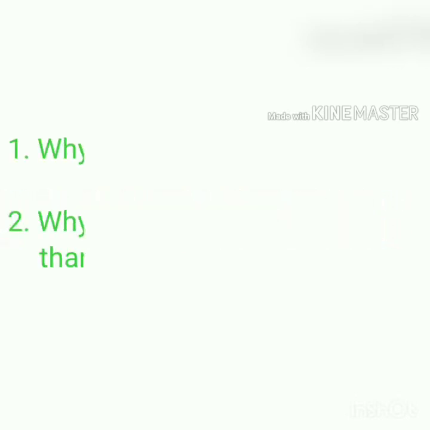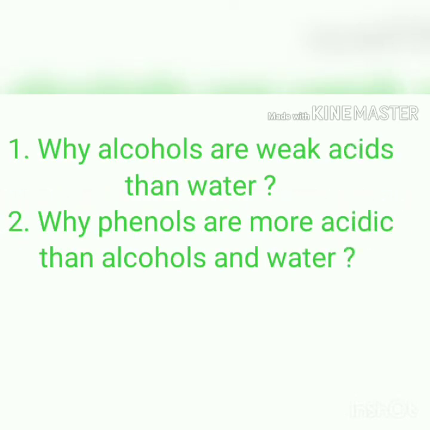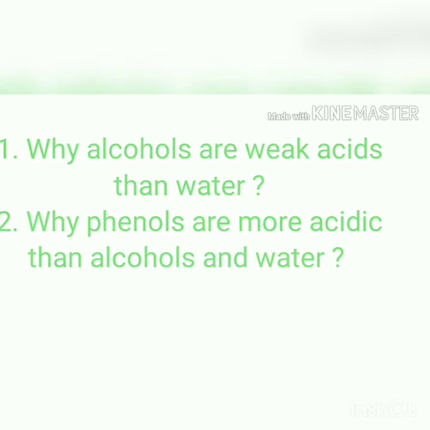Now let's see what are the 2 marker questions that can be asked from this chapter. It can be reasoning type questions like why alcohols are weaker acids than water. Since it is a 2 marker question, you don't need to explain it very much; just keep it brief and to the point. Then another reasoning question: why phenols are more acidic than alcohols and water. You just need to give the correct reason why it is like that.